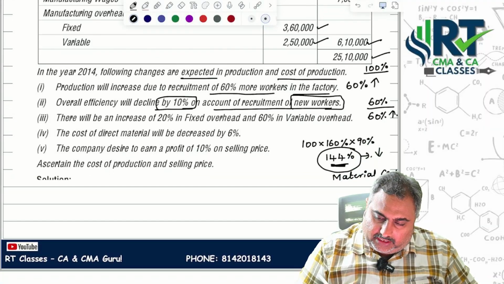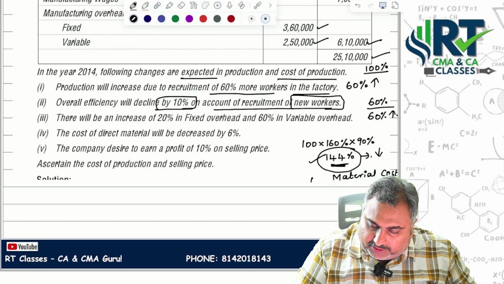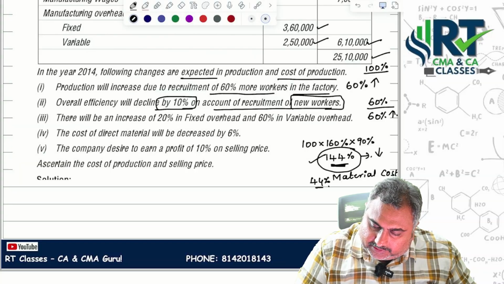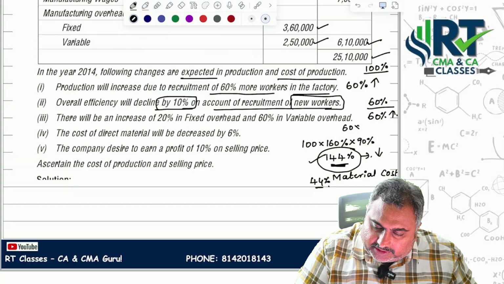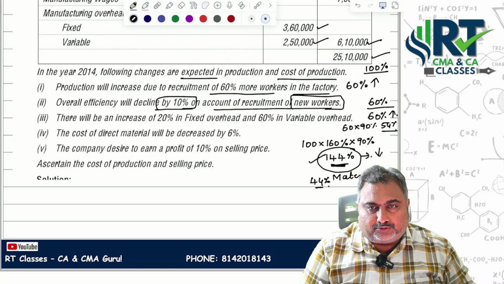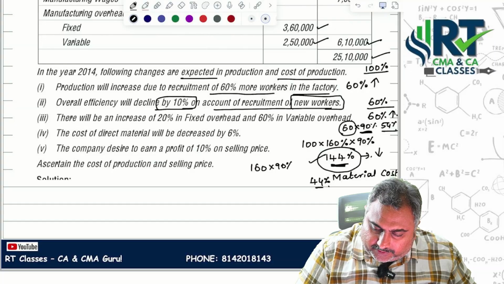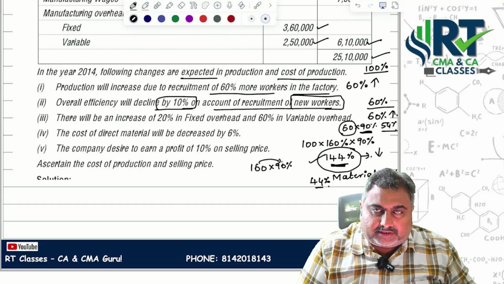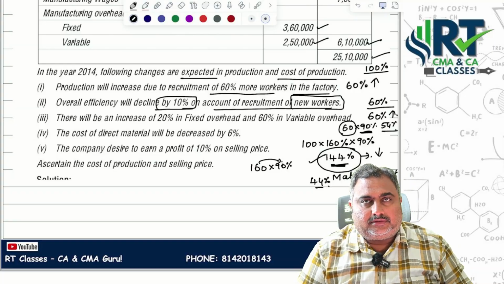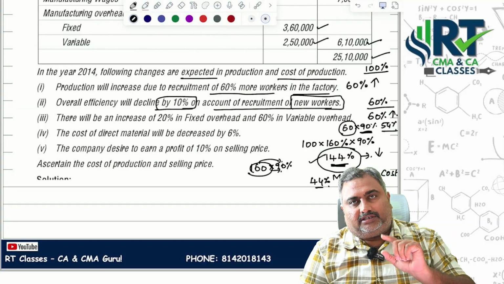This is the way. This is the production capacity increase point of view. Simply how much does production increase? 44%. Sir, can I do 60% into 90%, which means 54%? Don't do such stupid things, because from the production point of view you can't show that. For total production increase, you are supposed to apply your efficiency, because for this 60% you didn't recruit new workers. Got it? The total production point of view you need to show the efficiency impact.